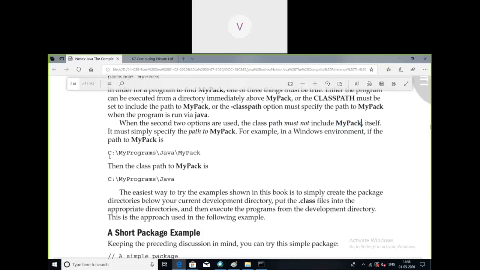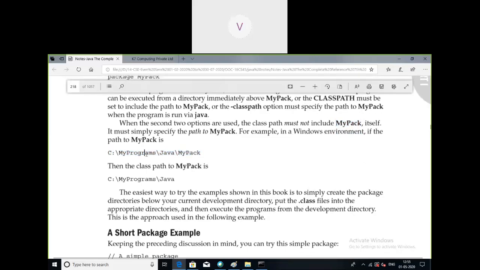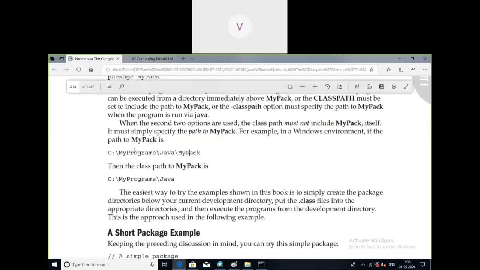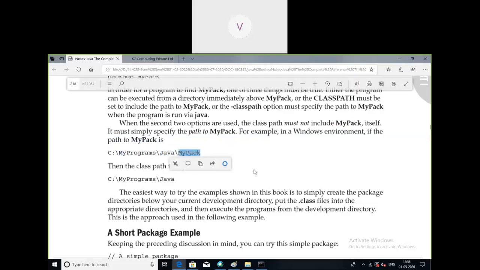That means we must be just above the mypack. For example, in Windows environment, if the path to mypack is like this, where C, program files, Java, and mypack, it is located in that location.